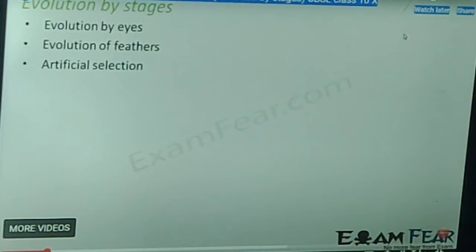Today we will study our next topic of the chapter Heredity and Evolution. The topic is evolution by stages. Evolution takes place by stages, that is, bit by bit over generations. It means that evolution is gradual; the changes occur gradually over generations. So first of all, evolution of eyes, second is evolution of feathers, third is artificial selection.